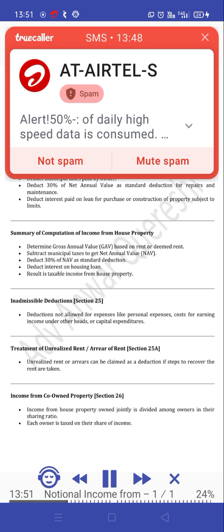Deductions from net annual value, section 24. Deduct municipal taxes paid by owner. Deduct 30% of net annual value as standard deduction for repairs and maintenance. Deduct interest paid on loan for purchase or construction of property, subject to limits.